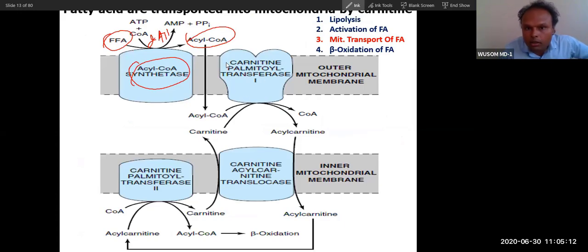So CPT1 is present in the outer mitochondrial membrane, and it will convert this acyl coenzyme A into this acyl carnitine. You can see this carnitine. This acyl carnitine can be transported by this CAT enzyme. This is translocase, carnitine acyl carnitine translocase. So this will transport it into the matrix of the mitochondria, inside the mitochondria. Now this acyl carnitine will again be converted back to acyl coenzyme A by this second enzyme, CPT2.